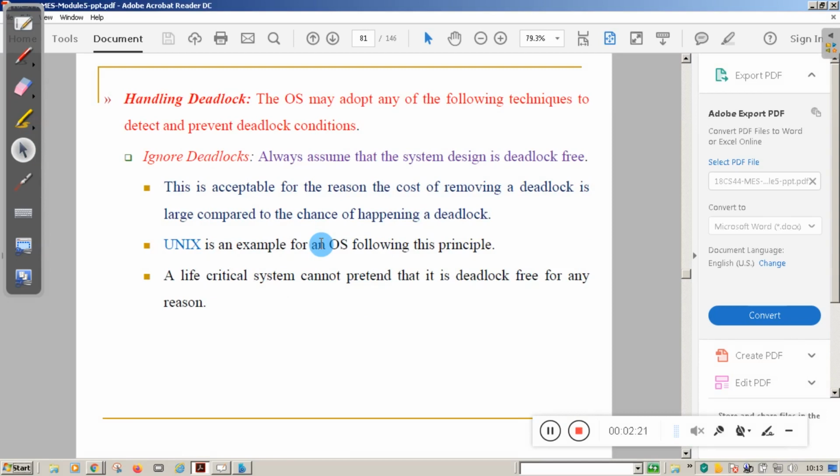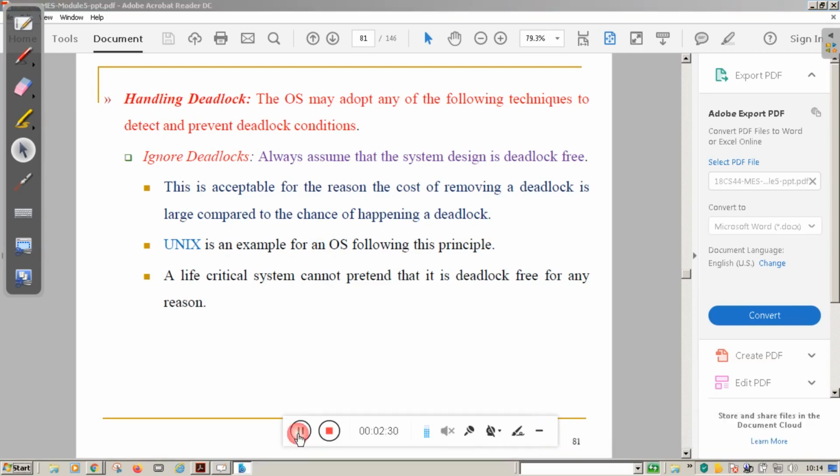So, handling deadlock. The OS may adopt any of the following techniques. It can ignore deadlocks. This is one of the decisions. It is not correct, I can say, because you cannot think a system is perfect.